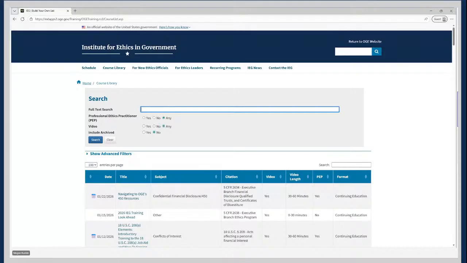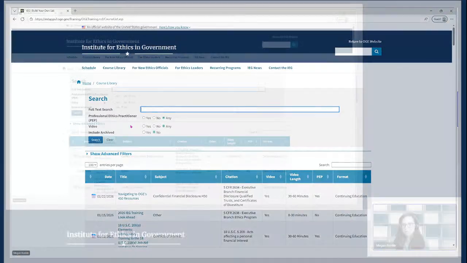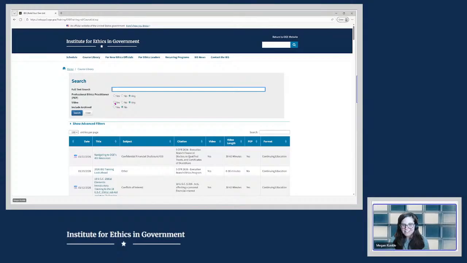Now, unlike the legal research search collection, you can narrow your search a little bit. So if you're looking specifically for a course that's eligible for professional ethics practitioner or PEP credit, you can select yes. If you're looking specifically for videos, so you're not looking for a resource document or a PowerPoint, you can also select yes.